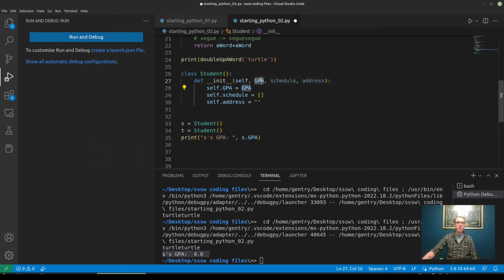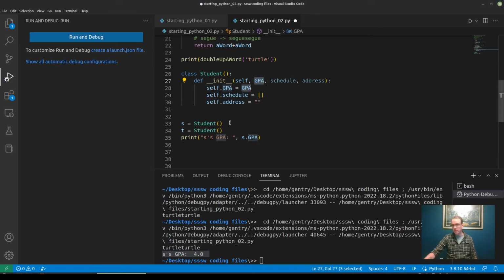So even though the parameter and the data member have the same name, self dot is going to disambiguate those variable names for us. Disambiguate means clear up the ambiguity. It means helping the interpreter figure out which variable we're talking about when several variables have the same name, because that is legal in Python.